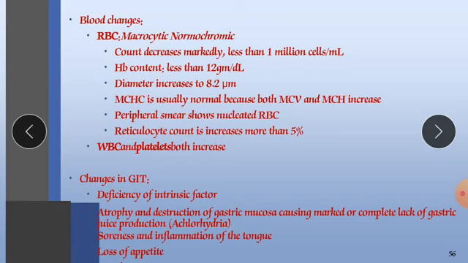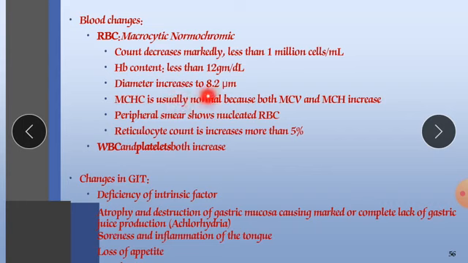Blood changes: RBC are macrocytic and normochromic, meaning large size of RBC and normal color of RBC. The count decreases markedly, to less than 1 million cells per ml. Hemoglobin content is less than 12 gram per dl.